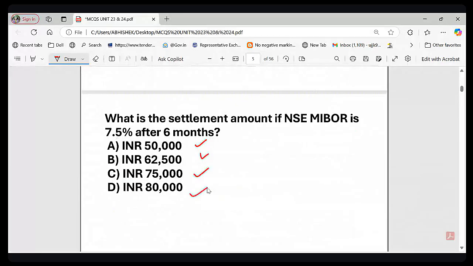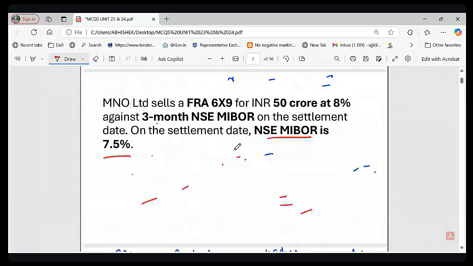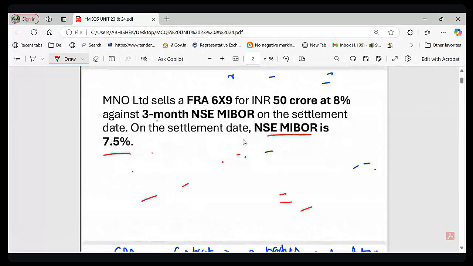Right. So let me again show you the data so that you can calculate. This is the data. You just have to find the settlement amount. So what happens if the settlement rate is lower than the agreed rate?